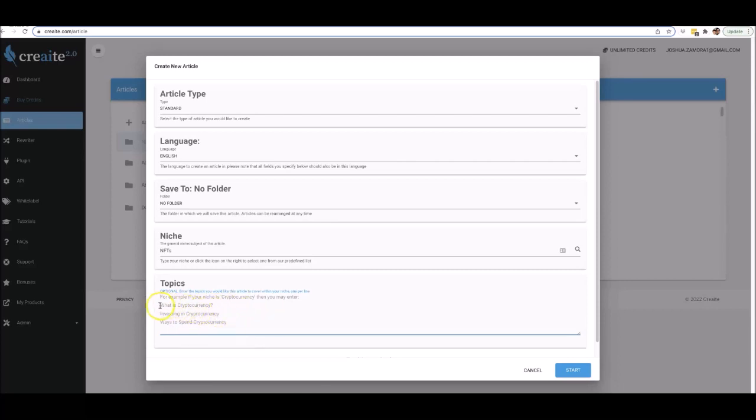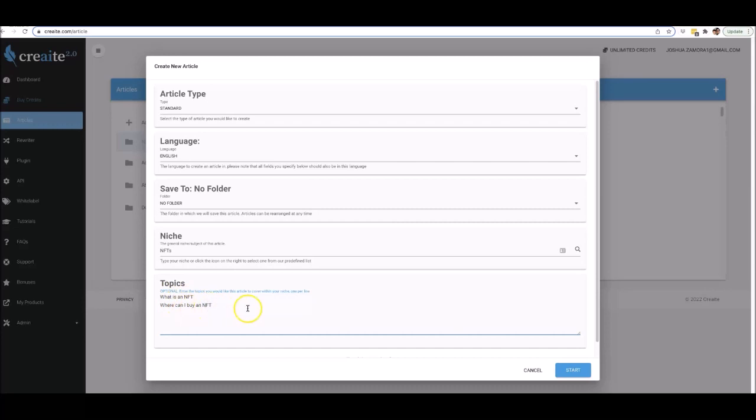All right. Now, specifically, if I want to create some topics on where to go with the article, I can go ahead and put that down here. You can see we have some help text here to give you an idea of what topics should look like, something like: what is cryptocurrency, investing in cryptocurrency, ways to spend cryptocurrency. So for the NFT niche, I'm going to type in what is an NFT and where can I buy an NFT. Now Creaite knows that I want an article written around the NFT niche, but specifically covering what is an NFT and where can I buy an NFT.